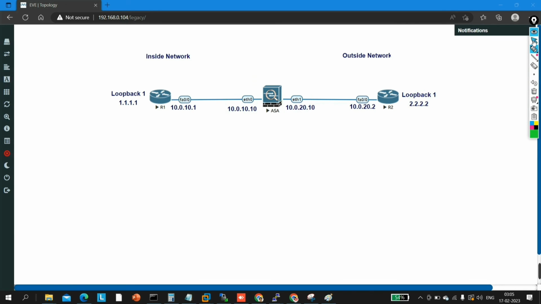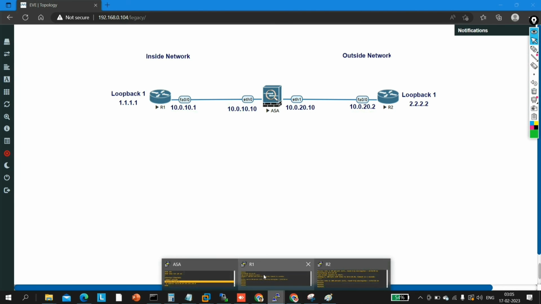Now tell me, if I ping this IP address from router 1, will it ping? If I ping 10.0.10.10 from router 1, do you think it will ping? Definitely it will ping, because this is your inside interface. But can we ping the other IP address? Okay, let me show you.